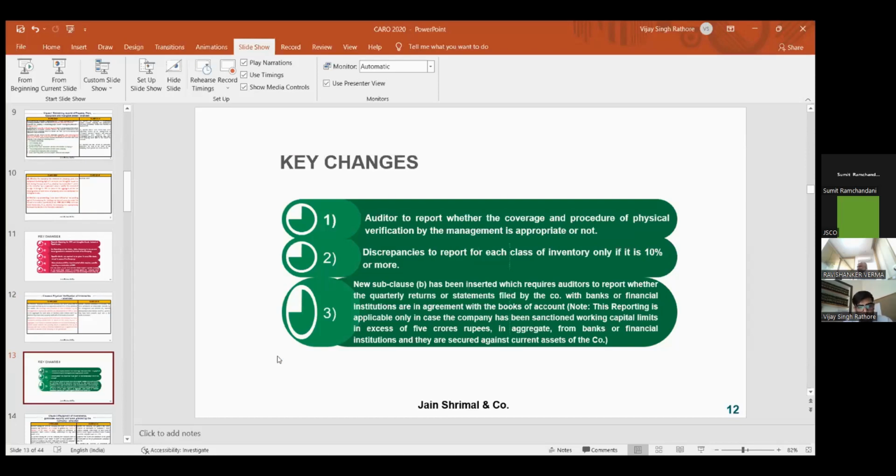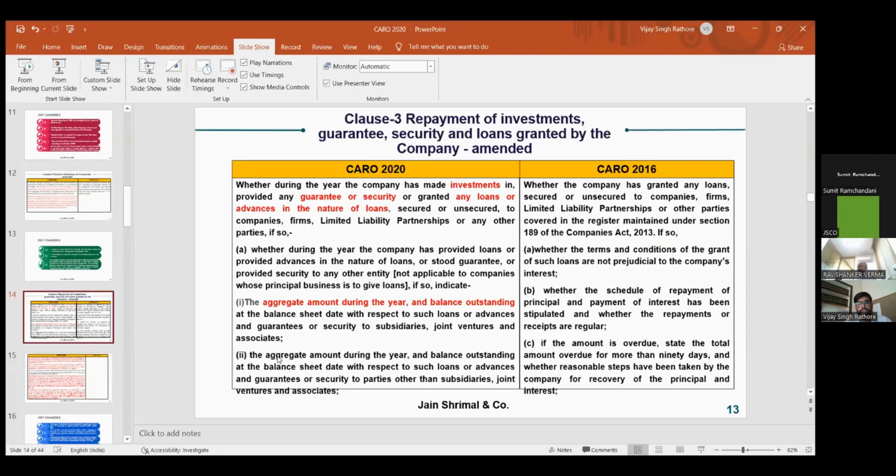Now I'll be moving forward to the third clause, that is repayment of investment, guarantee, securities and loans guaranteed by the company, amended. This clause was already in CARO 2016, but now there have been some major amendments. One is whether during the year the company has made any investment. Now the word investment is added. Provided any guarantee is also added, securities or granted any loans and advances in the nature of loans.